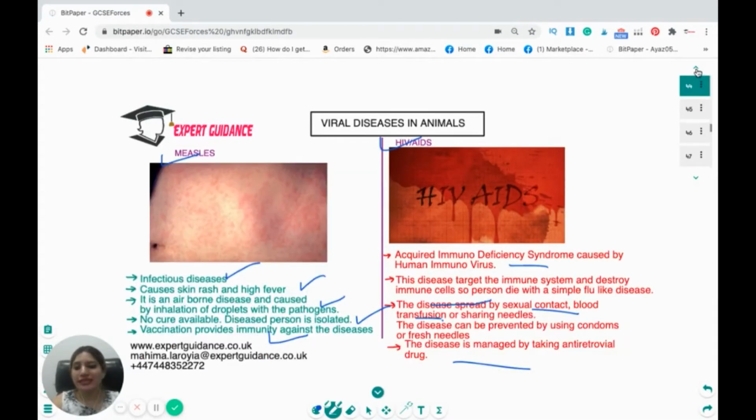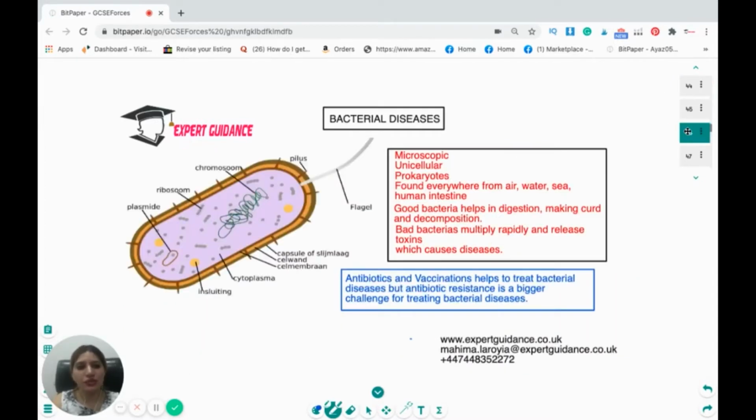So you should know the symptoms, cause, and what happens in the viral disease in plants and animals with these examples. Now let's come to the bacterial disease. If you look at the structure of bacteria in cell biology, we have discussed the structure. You should know the structure of the bacteria and all these labelings.